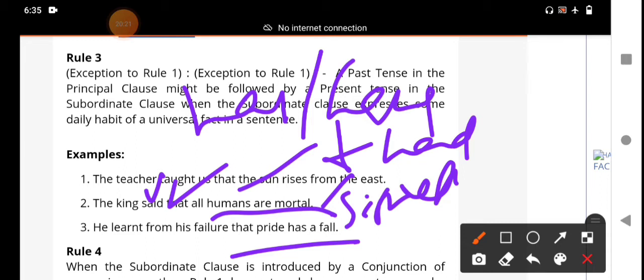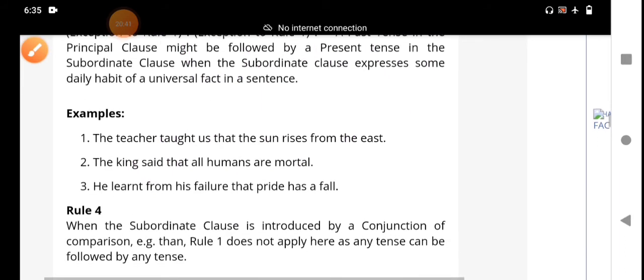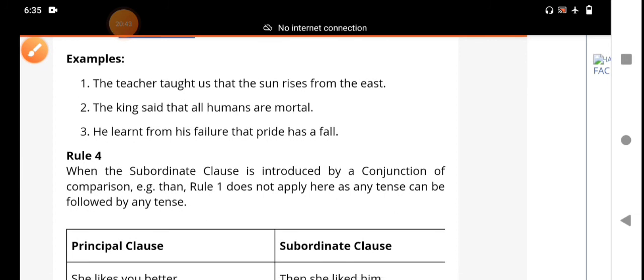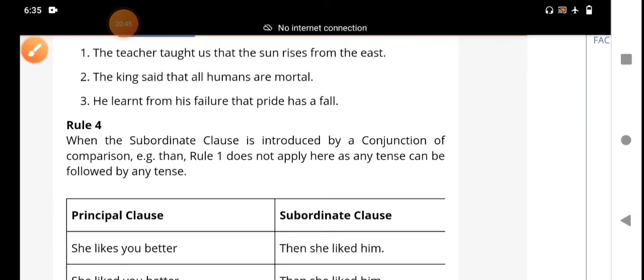This means learned. This is simple past tense. That subordinate clause is in the simple present tense. This is also a universal truth. Universal truth, scientific truth, and habitual actions should be expressed in the present tense, even though the main clause is in the past tense. And exception rule 4, we should observe, all the students should concentrate.